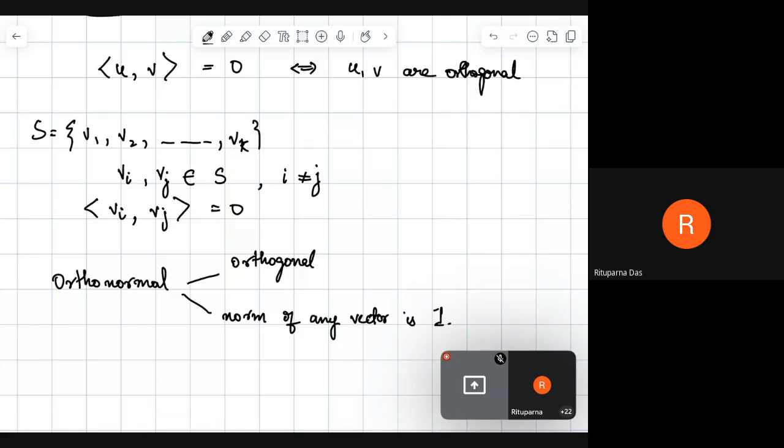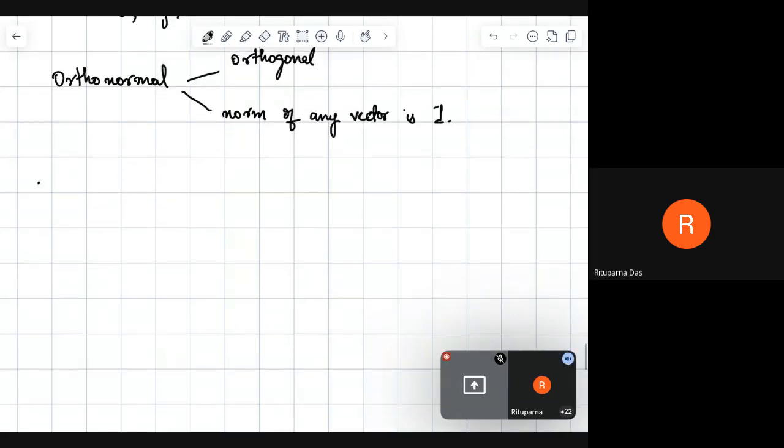Next we look at projection, the projection of one vector along another vector. What does that mean?